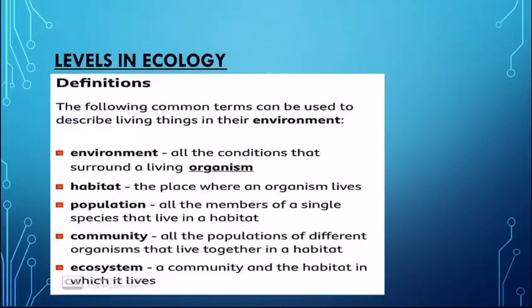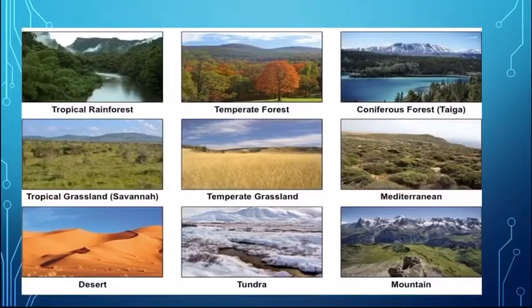And all these together, the communities and the habitat, make an ecosystem. These are different examples of ecosystem: grassland, desert, mountains, etc. So they all have their own population and communities.